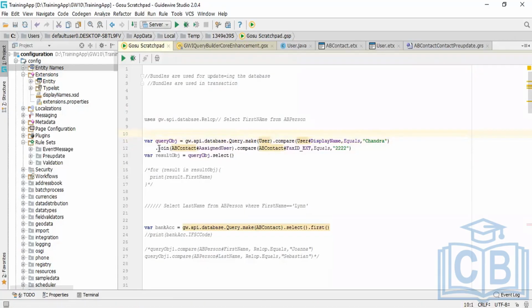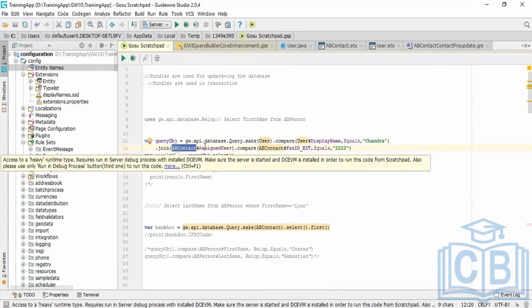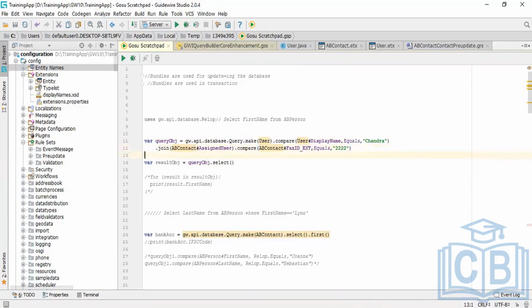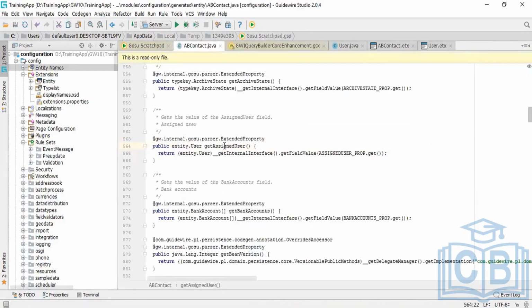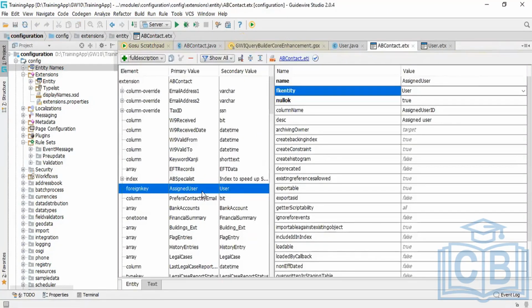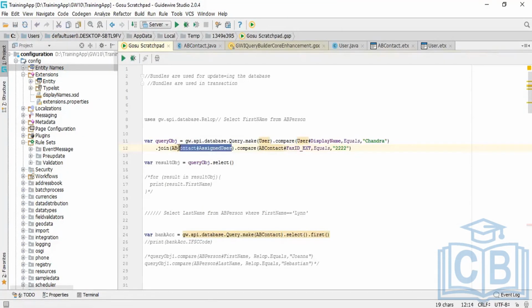Then I will write this like a dot join. Then I will refer to the foreign key entity and the name of the column on which I've defined the foreign key. You can see here, assigned user is a foreign key to the AV contact entity. Similarly, we have the column name, and the join has happened.